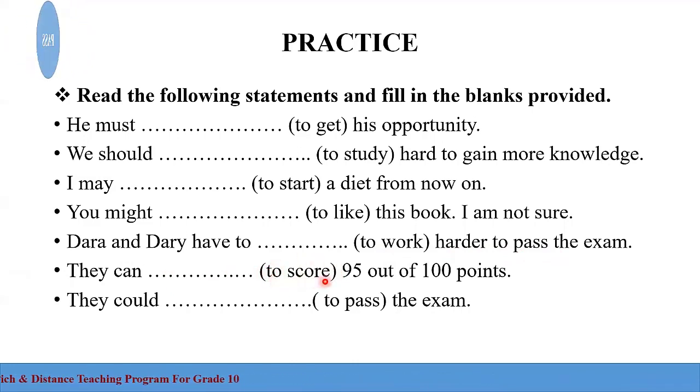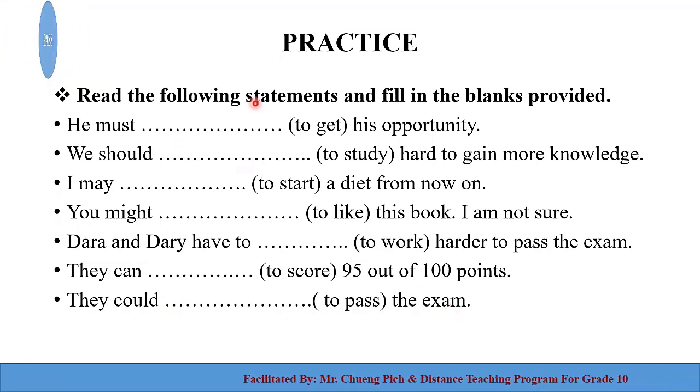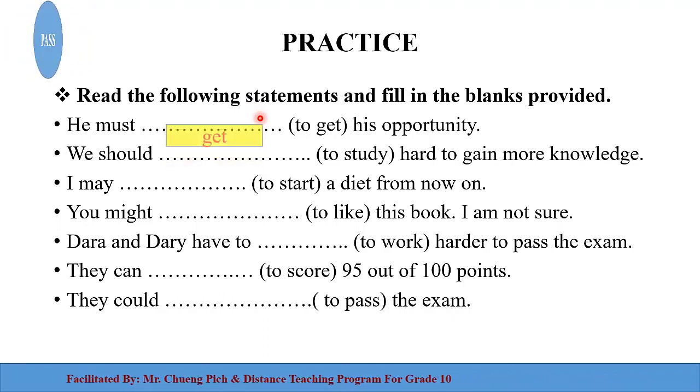Score here is a verb, to score. Yeah, the verb to make a score, to make points, 55 out of 100 points. Last one, they could blank to pass the exam. So it's time for us to check the answer of each blank here. So let's get started with the first one.